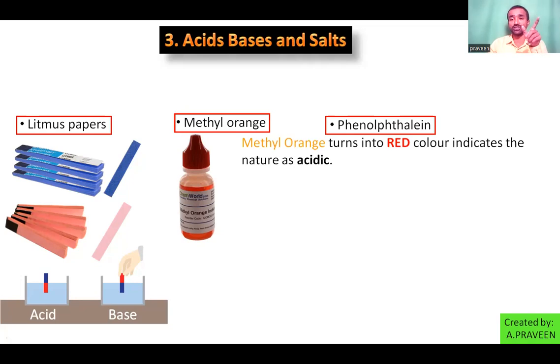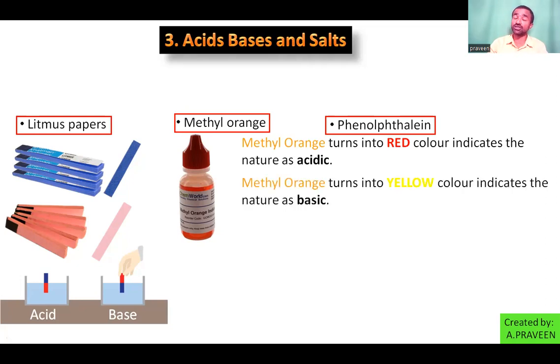Methyl orange turns to yellow if the substance is basic. So two colors: methyl orange's own color is red orange, and it changes to dark red for an acidic substance.